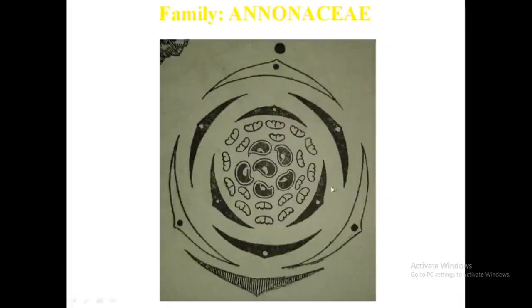Now this is the floral diagram of the family Annonaceae. You know how many sepals? 3 sepals. 1, 2 and 3. Outer 3 sepals. They are free, with valvate aestivation. Okay, petals you see 3 plus 3: 3 outer and 3 inner. See, 1, 2, 3 outer. What about the 3 inner? 1, 2 and 3 inner.